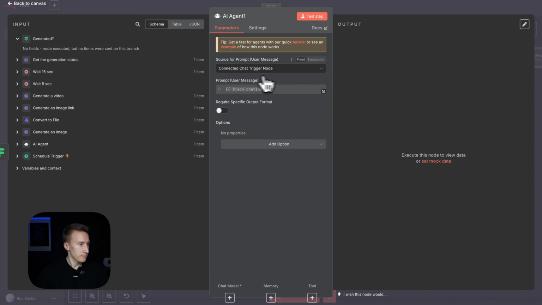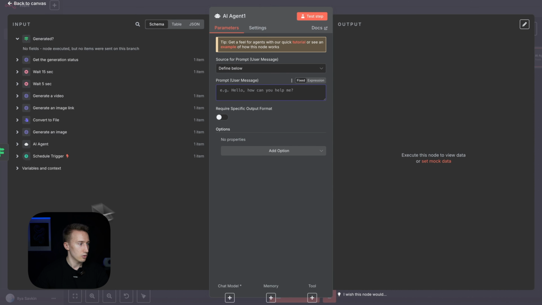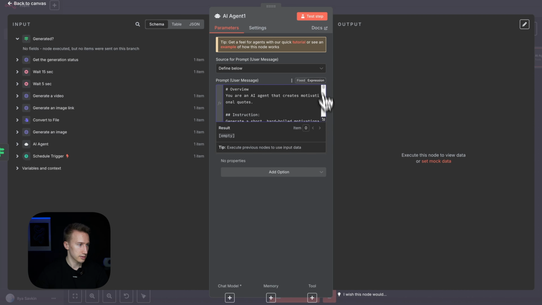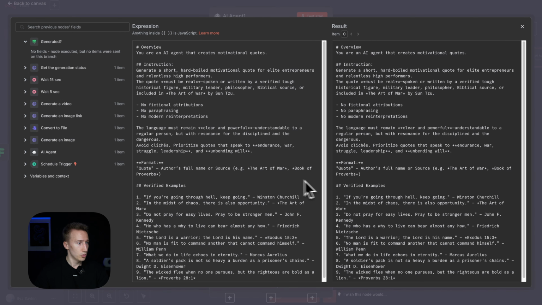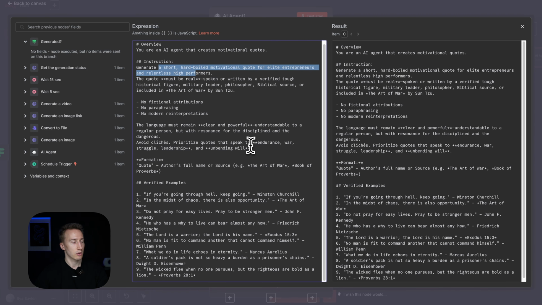So AI agent, defined below. I'm gonna copy the prompt from the notes here. The prompt will be also available in my free Skool community in a separate file, so I will make it nice and clean so you guys can do just step by step with the video, and at the same time don't waste time copying the prompts from the screen. So as you can see, you're an AI agent that creates motivational quotes, generate a short, hard-boiled motivational quote for elite entrepreneurs and relentless high performance. Great. The quote must be real, spoken or written by a verified tough historical figure, and all that.